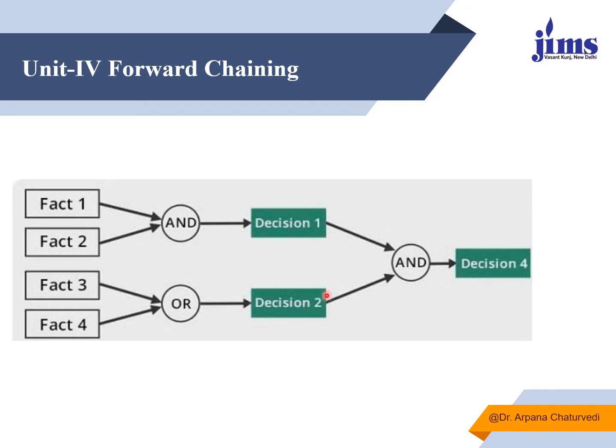If we join both the decisions, received from fact 1 and fact 2 true together, or fact 3 or fact 4 true, you will join the concluded decisions and reach the final decision. This tells you what happens next, and in this way you reach the final conclusion.